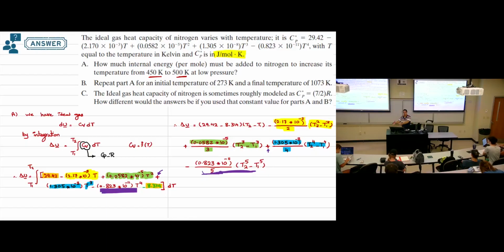We just need to put these numbers here: T1 is 450, T2 is 500. By substitution, the change in the molar internal energy will be 1059 joule per mole. This is the first requirement we have.